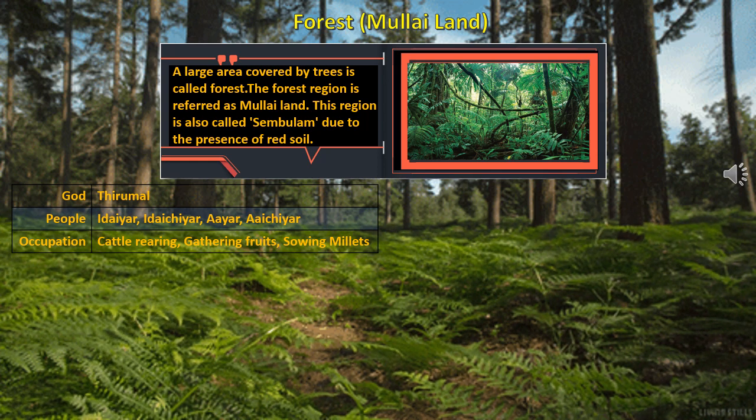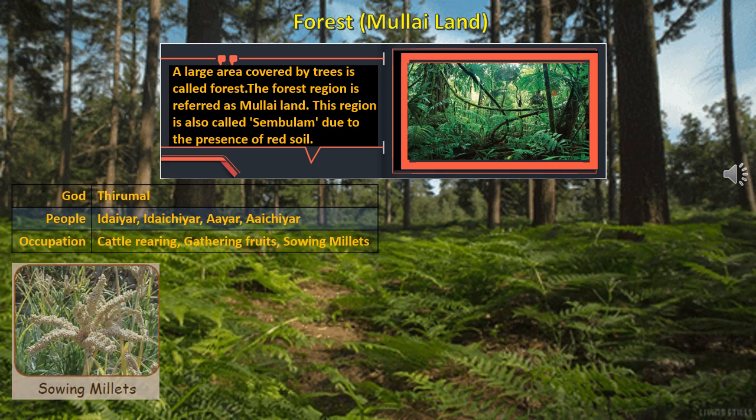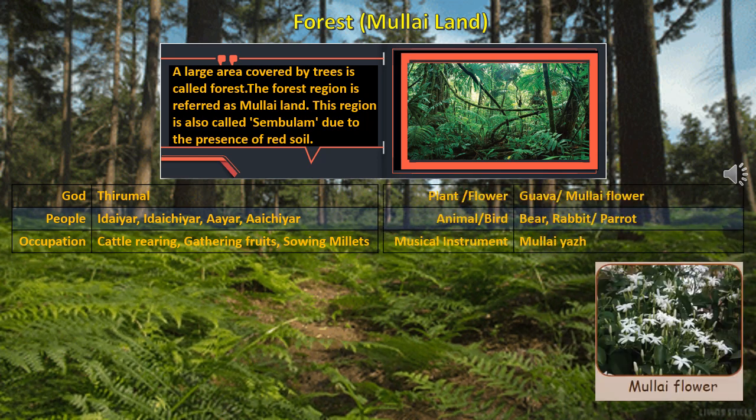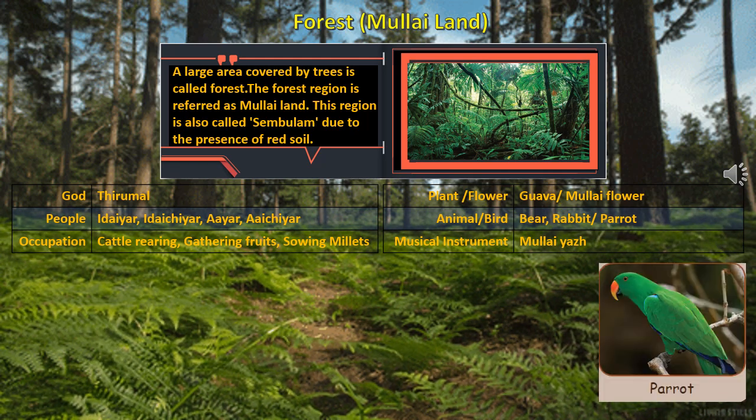Here again, they have a different god. God is Thirumal. People are called Idayar, Ayar, and the occupation is cattle rearing, gathering fruits and sowing millets. The plant or flower found is guava or mullai flower. Animals and birds found are bear, rabbit, and parrots.